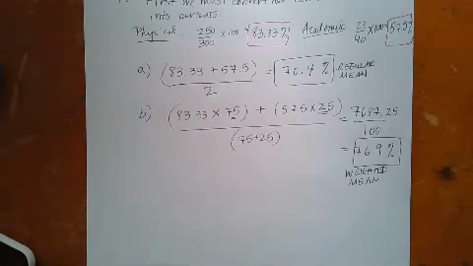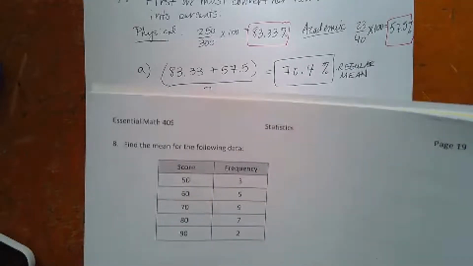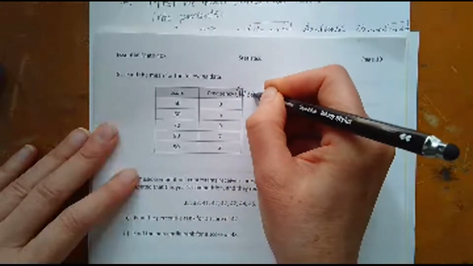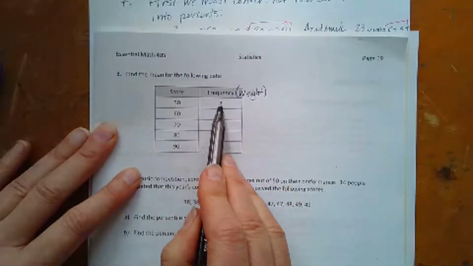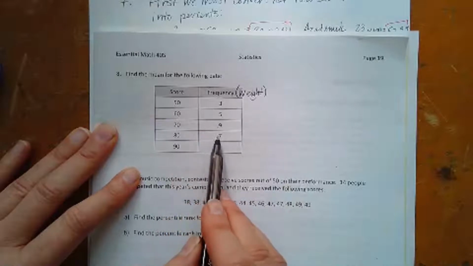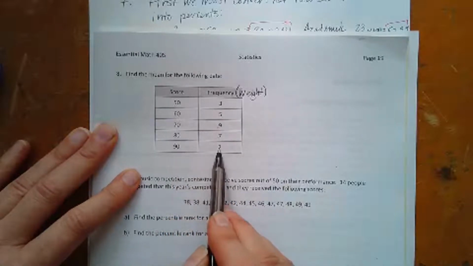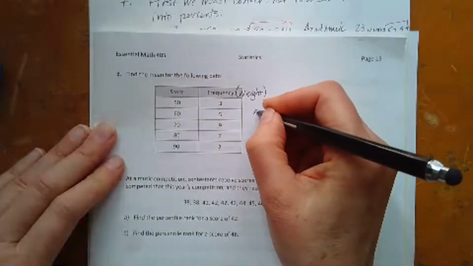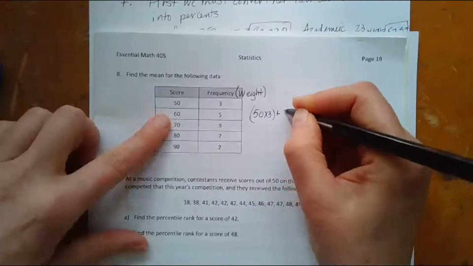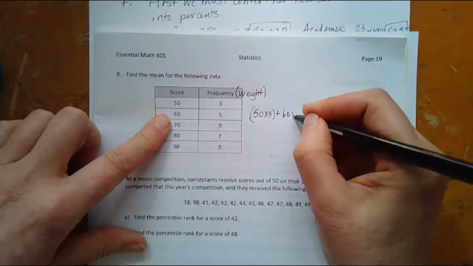Let's try, I'm just going to explain number 8 for you. Number 8, if I have the weight. Okay. So you would just multiply 50 times 3 plus 60 times 5 plus 70 times 9 plus 80 times 7 plus 90 times 2. I suppose I could have just done that, right? Maybe I'll just do that. So 50 times 3 plus the score. So this has to be the weight.